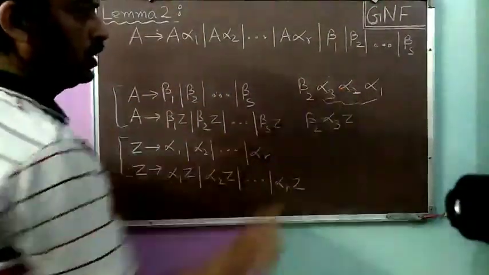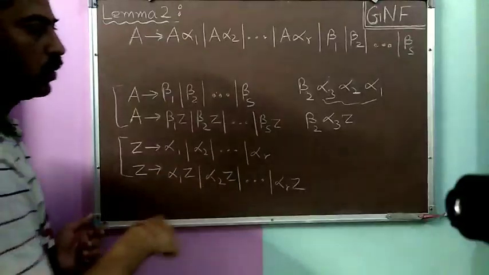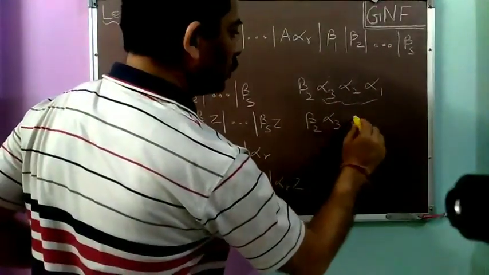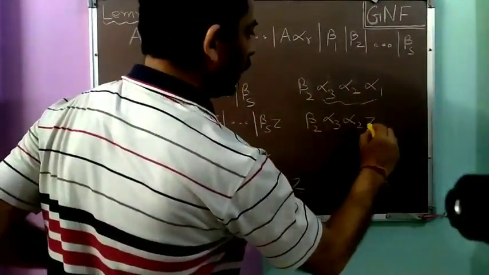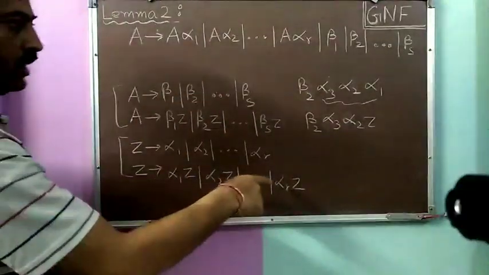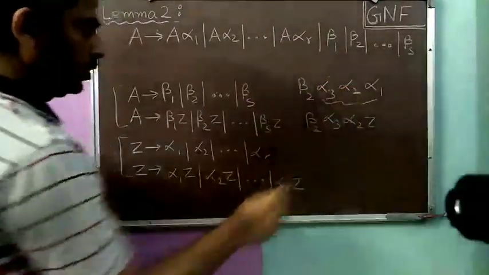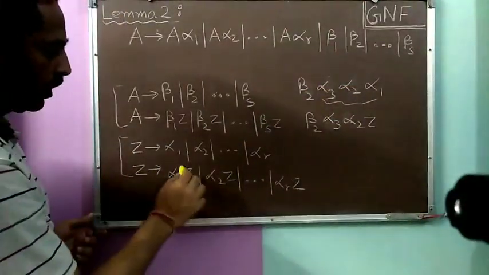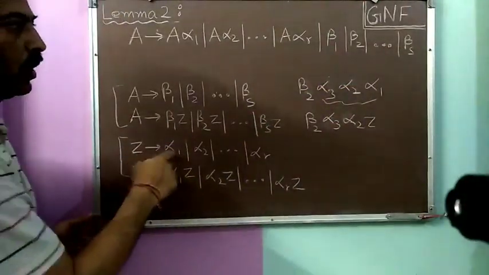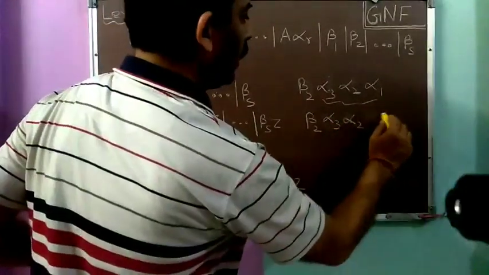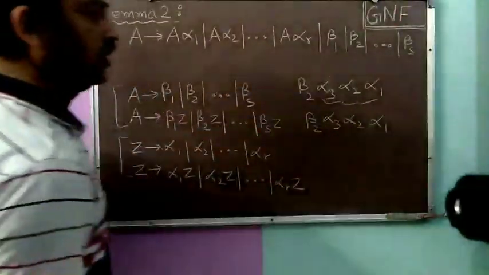Next we want alpha 2, so we will use Z to alpha 2 Z. Then next we want alpha 1. It is the last one, so now we will not use Z to alpha 1 Z, we will directly use Z to alpha 1. So we will remove this Z and generate this one.